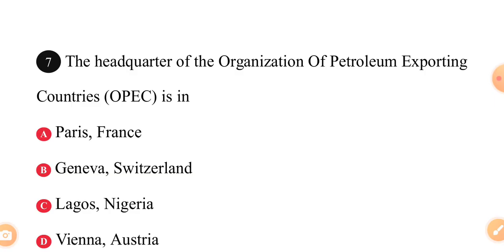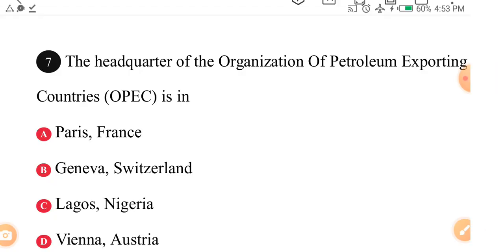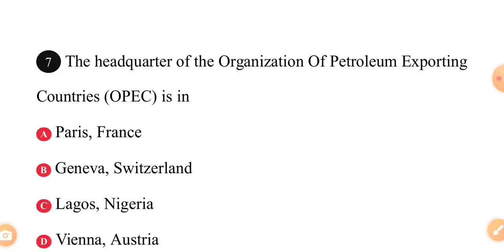B. Geneva, Switzerland. C. Lagos, Nigeria. D. Vienna, Austria. The answer is simple. The answer is D. The headquarters of OPEC is in Vienna, Austria. Okay, we move ahead.